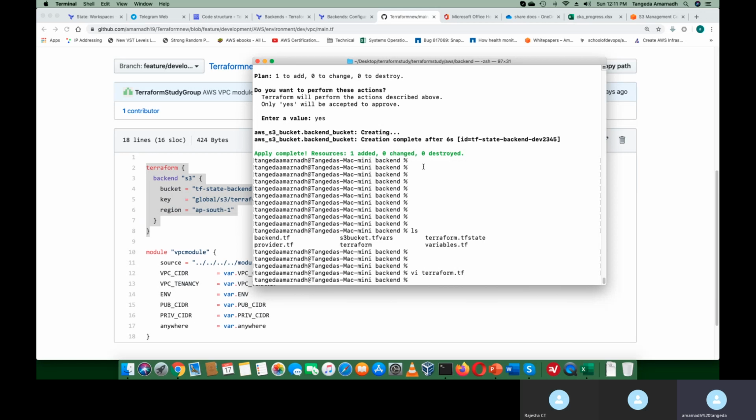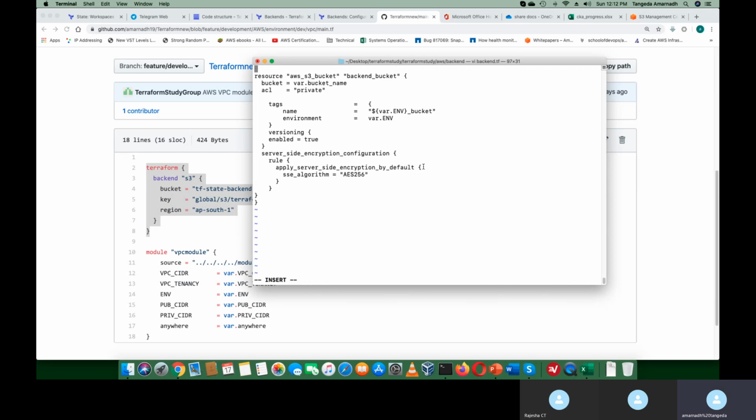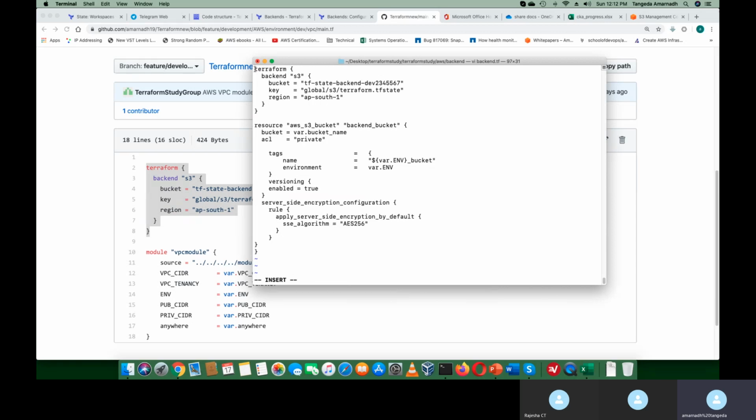I can create a separate file or I can include it in the backend also. So let's try to include it in the backend, for your better understanding, it will be easy. Please note the syntax. It starts with terraform and starts the block, and the backend name is s3. S3 is a keyword here, so it knows that it's AWS. For the bucket name, give our bucket name.